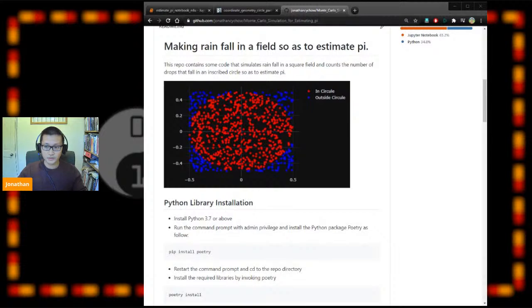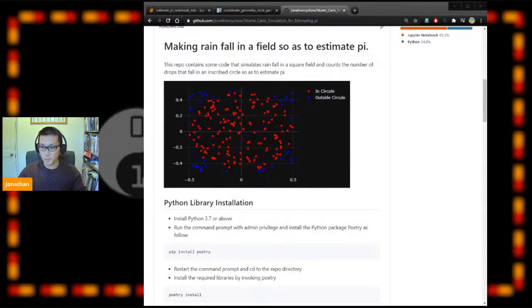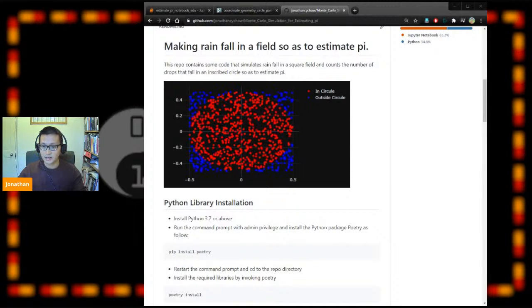That's very useful. Weather systems are another use case. You can use Monte Carlo simulations in finance too, like the stock markets: what kind of investment strategies would you use? So Monte Carlo simulations are all over the place.